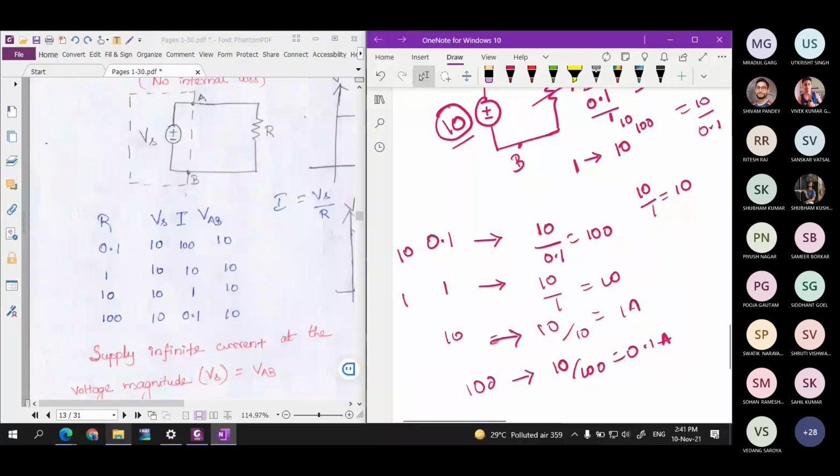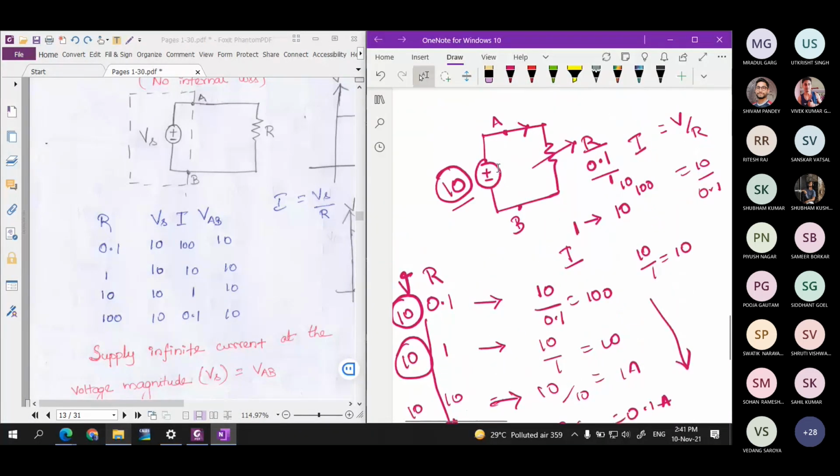Now what is the voltage value? The voltage value is 10 for all of them. So this is the voltage value, this is the resistor value, and this is the current value. You can see that the resistance value is changing, and since it is changing, the current is also changing. Here the resistance is increasing, so the current is decreasing. But the voltage across the source remains constant.